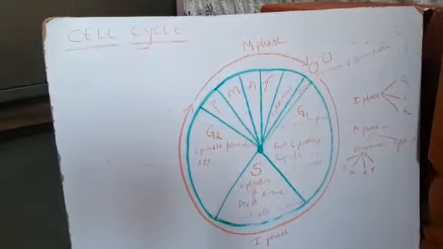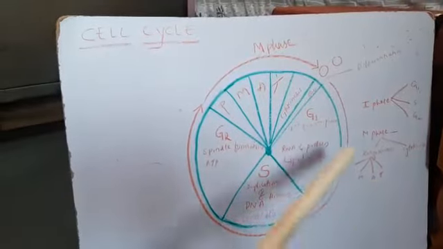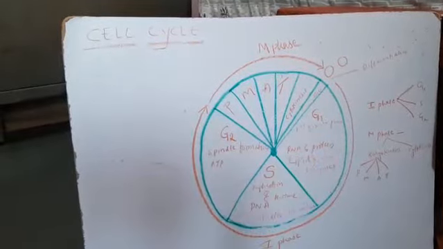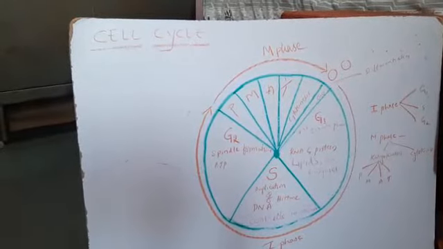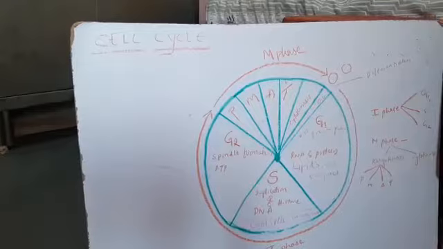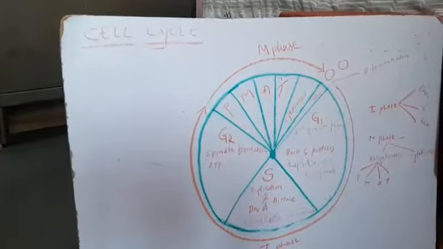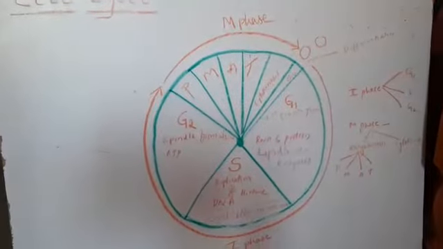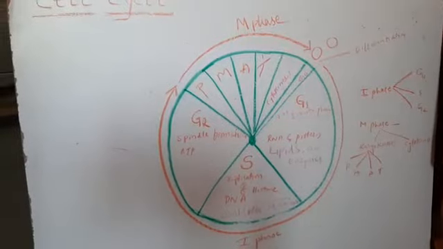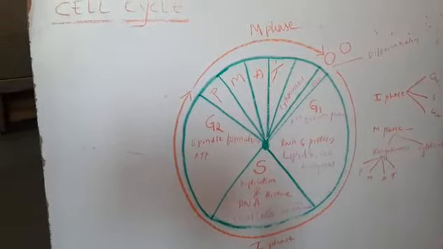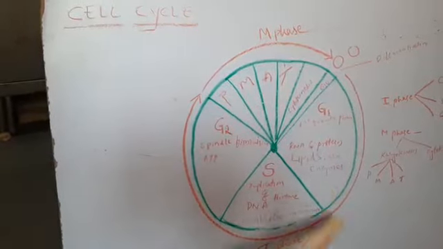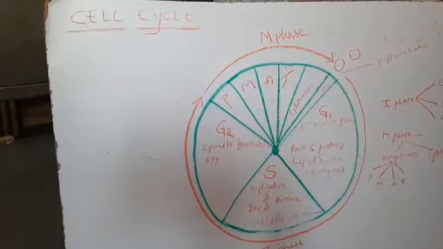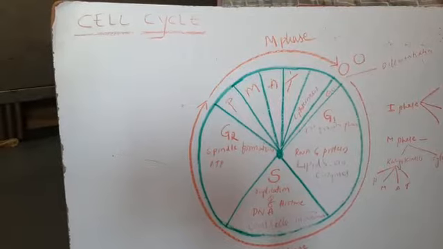For example, if you consider the G1 phase, during which synthesis of RNA takes place, synthesis of proteins takes place, enzymes, lipids and different types of amino acids are also produced. Here, as you know, amino acids are the building blocks of proteins, and these amino acids are required for the synthesis of proteins. You know that all enzymes are proteins, but all proteins are not enzymes.